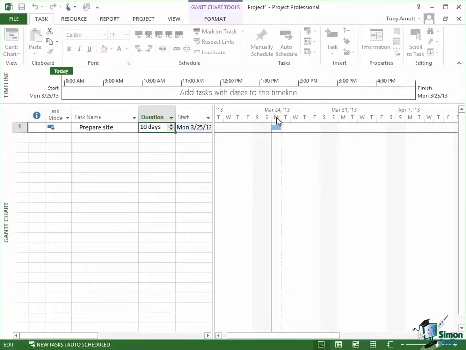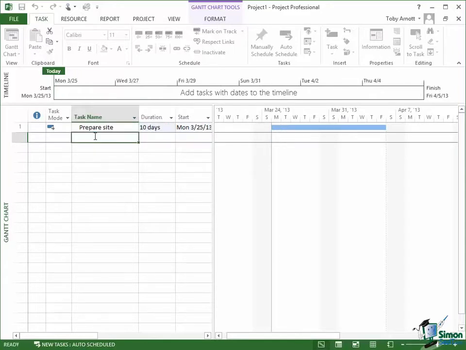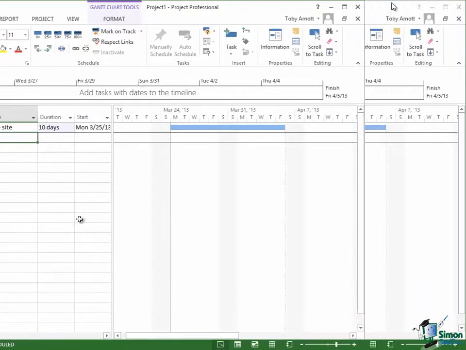The M indicates M for Monday, that's today, Monday, March the 25th. And when I change that to 10 days, watch what happens to that bar. I'm going to actually click back down where I clicked before. Now watch what happens. That particular task now shows a duration of 10 days in the Gantt chart.